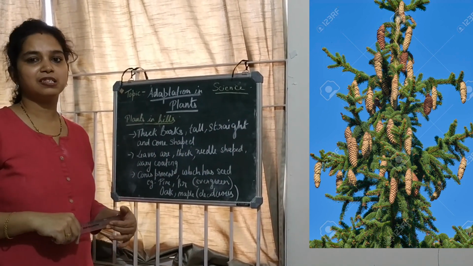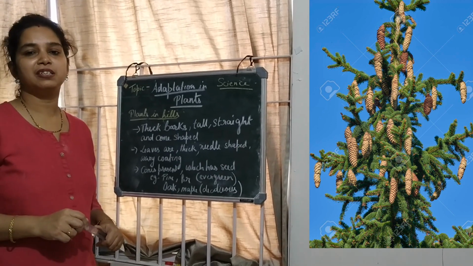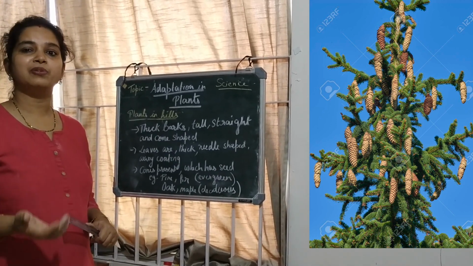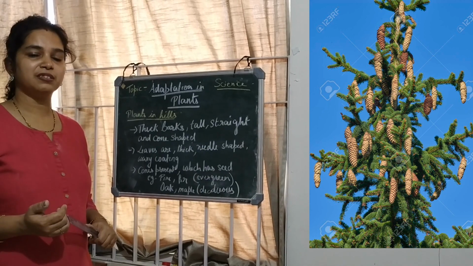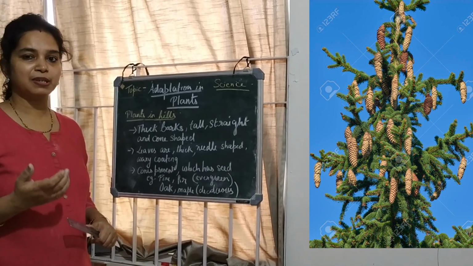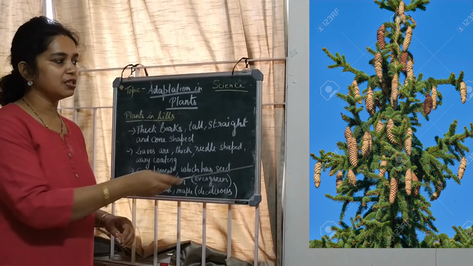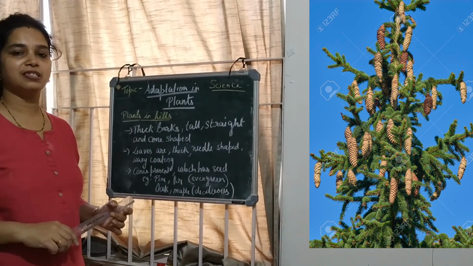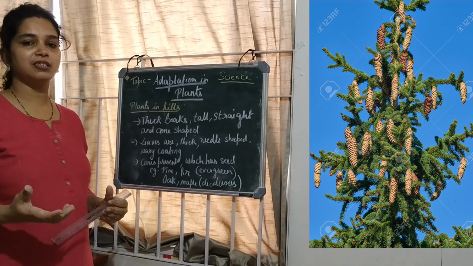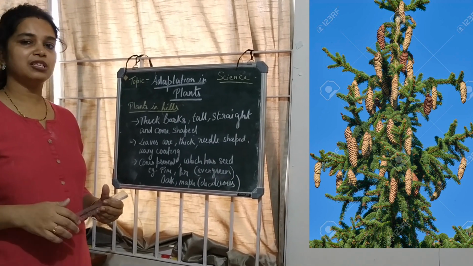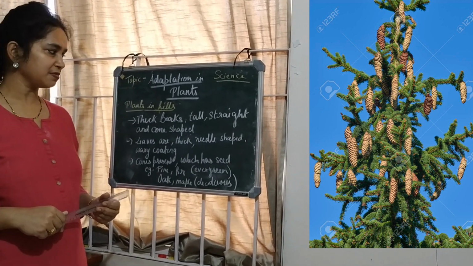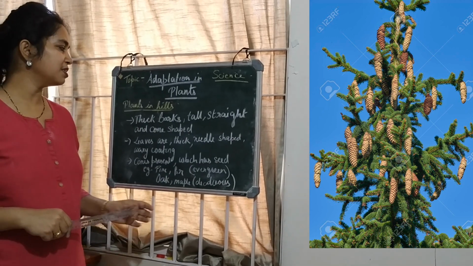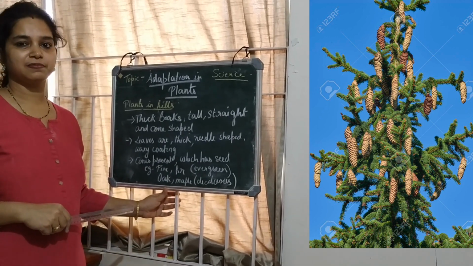Evergreen means they don't shed their leaves in the winter. They remain green throughout the year, so they are called evergreen trees. But certain trees like maple and oak, as you can see in the picture, shed their leaves in the winter season, and new leaves come in the spring season. So they are called deciduous trees. So these are the plants that grow in the hilly region.